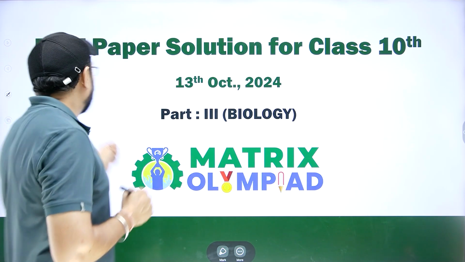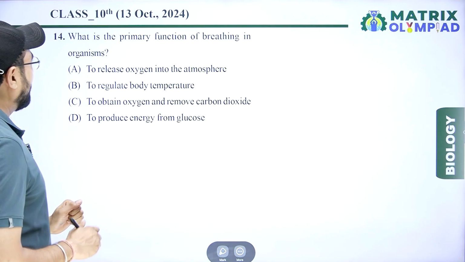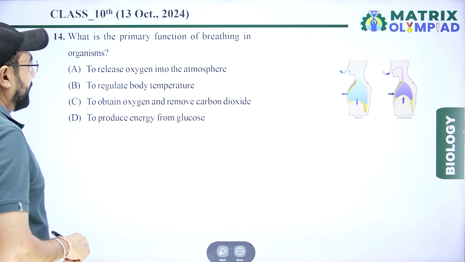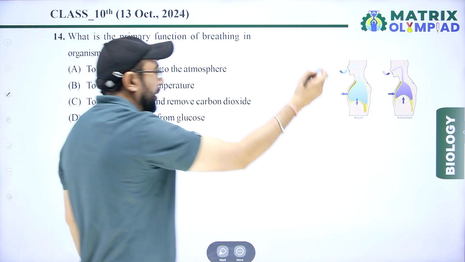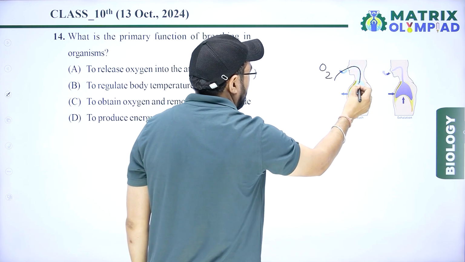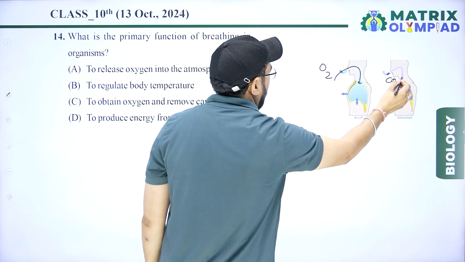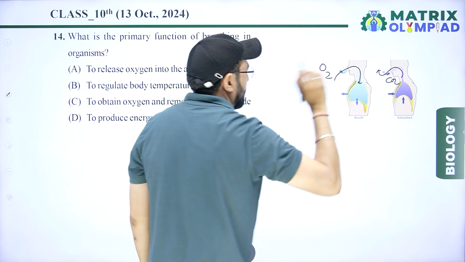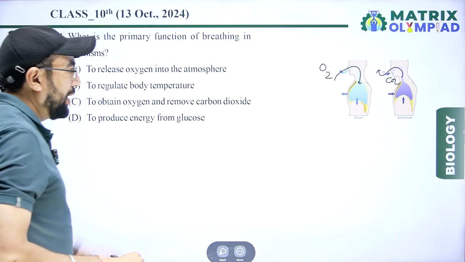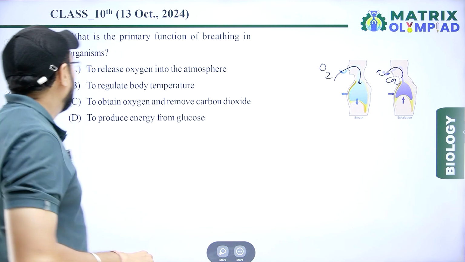Today we discuss the Matrix Olympiad paper solution for class 10th biology. Let's start. First question: what is the primary function of breathing in an organism? In breathing, oxygen is inhaled inside and carbon dioxide goes from the lungs to the atmosphere outside in exhalation. Inhalation and exhalation.